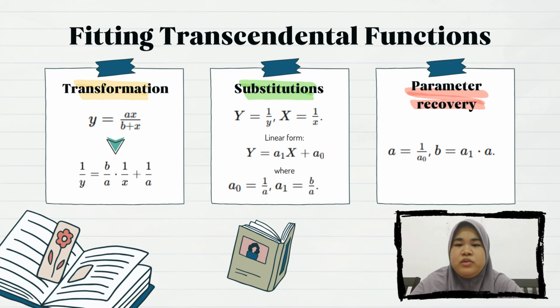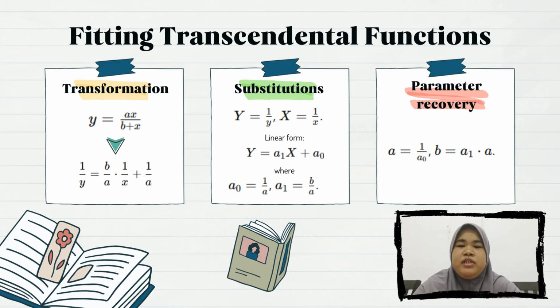Y equal to 1 per y and X equal to 1 per x. So the equation takes a linear form, Y equal to a1X plus a0, where a0 equal to 1 per a and a1 equal to b per a.